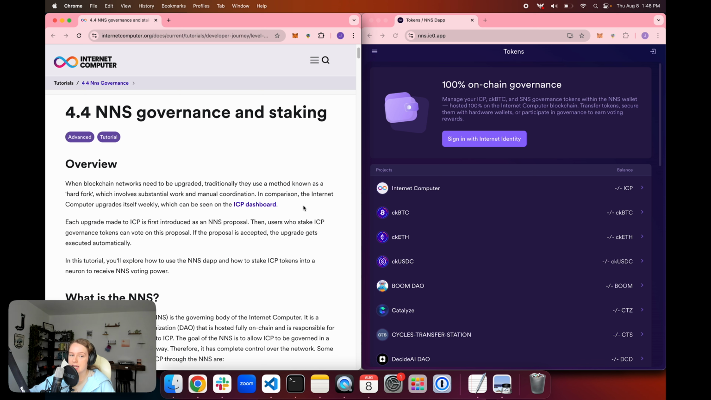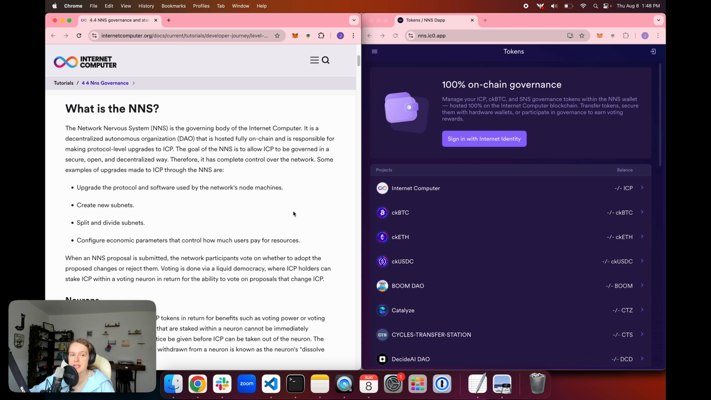ICP is different because ICP can be upgraded through NNS proposals, which means that users that have staked ICP on the NNS in what we call a neuron have the ability to vote on different upgrades to the network. Whenever a proposal is accepted or rejected, if it's accepted, those changes are automatically applied to the network. In this way, ICP is able to upgrade pretty frequently, and we see it upgraded about once a week.